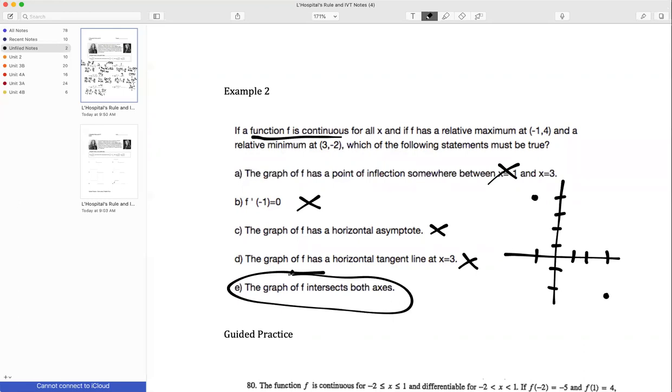The correct answer is E, okay, because of the intermediate value theorem. If I have a function that goes from here to here, does it have to cross both axes? The answer is yes, okay? In other words, I cannot draw a function from this point to this point without crossing at some point both of the axes. Therefore, the correct answer is E. That would be no work.